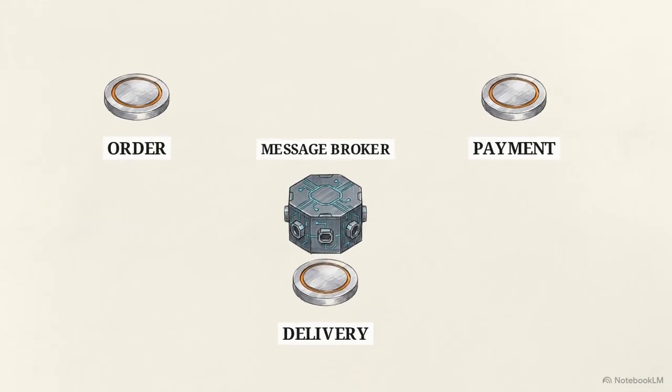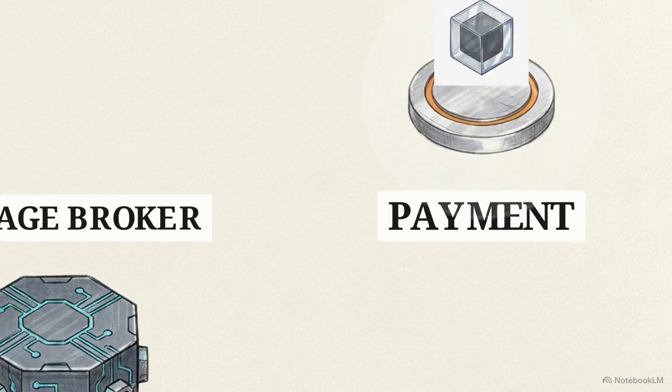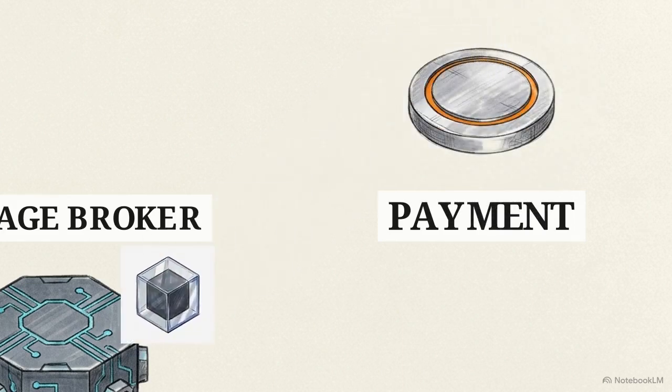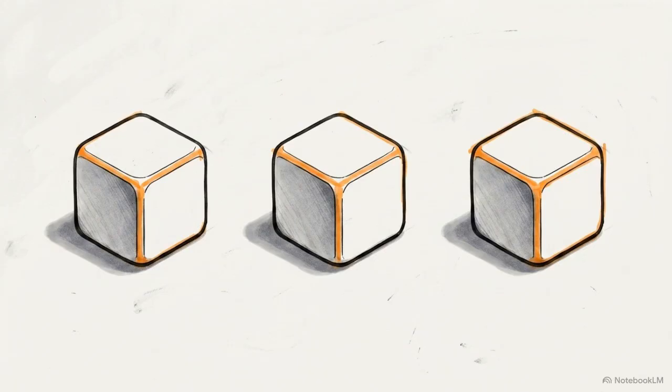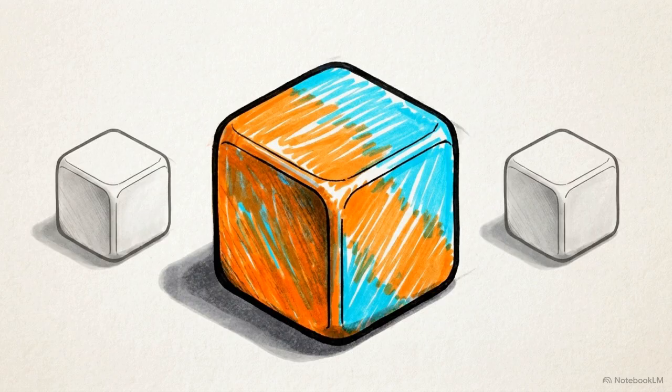Each service has localized autonomy. It listens for specific triggers from the broker, decides if it needs to act, executes its logic, and publishes a new event back to the broker upon completion. The primary advantage here is that there is no central controller. That means there is no single point of failure directing the whole flow. Independent microservices can be modified, scaled, or updated without bottlenecking a central authority.